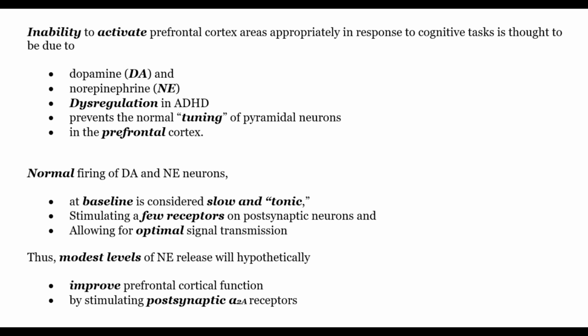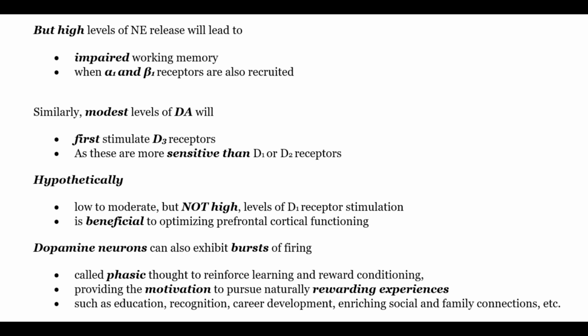Thus, a modest level of NE release will hypothetically improve PFC function by stimulating postsynaptic alpha-2A receptors. But high levels of NE release will lead to impaired working memory when alpha-1 and beta-1 receptors are also recruited. Similarly, modest levels of DA will first stimulate D3 receptors, as these are more sensitive than D1 or D2 receptors. Hypothetically, low to moderate levels of D1 receptor stimulation is beneficial to optimizing prefrontal cortical functioning.